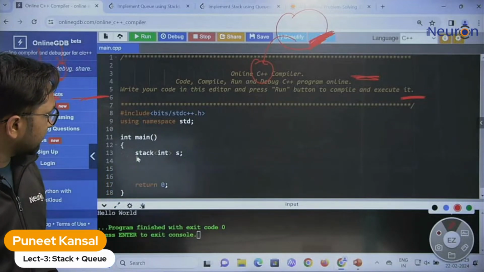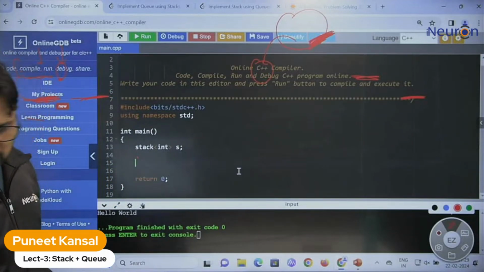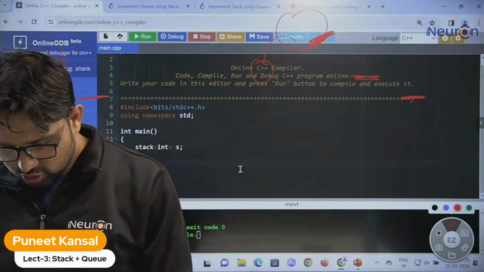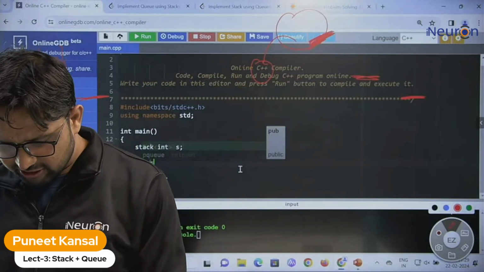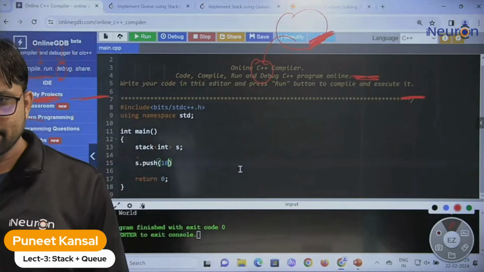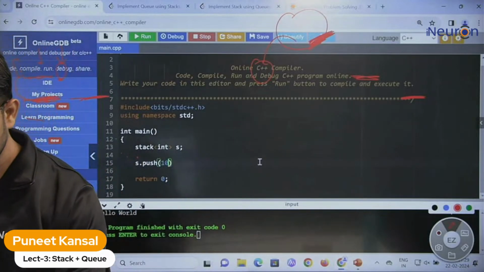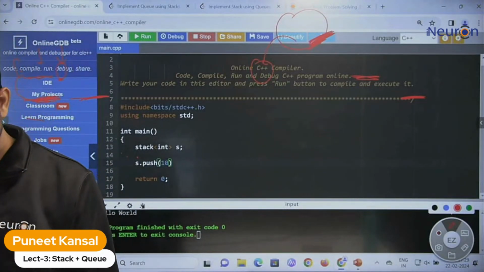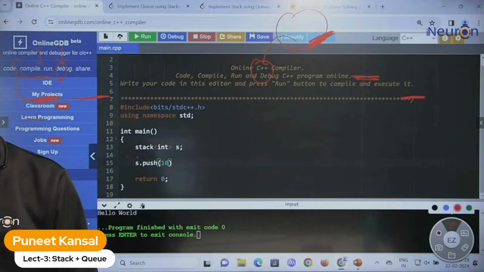Now let's push some elements inside the stack. So s dot push function we need to use. Let me push one element, 10. I hope now this is visible. Let me move this side a little bit so that you can visualize it.